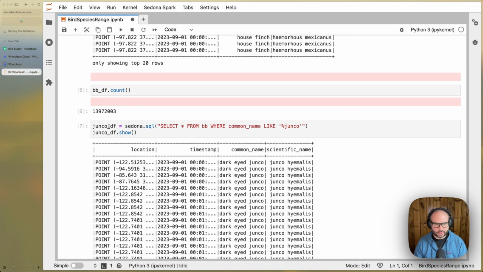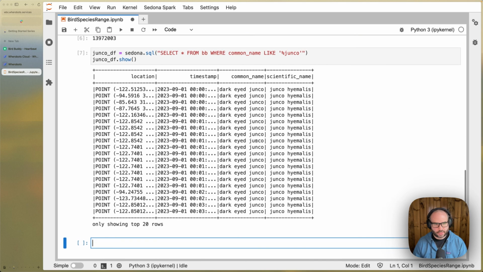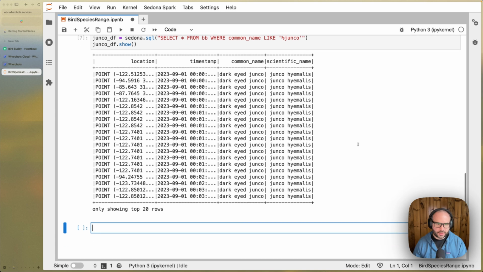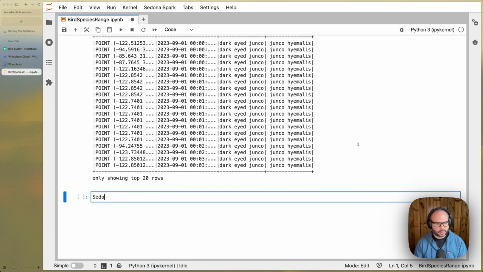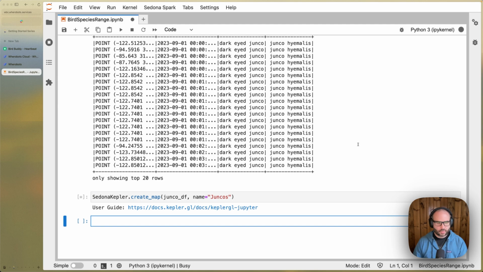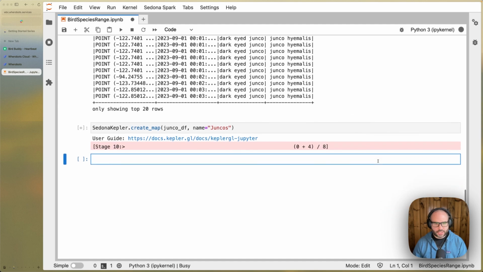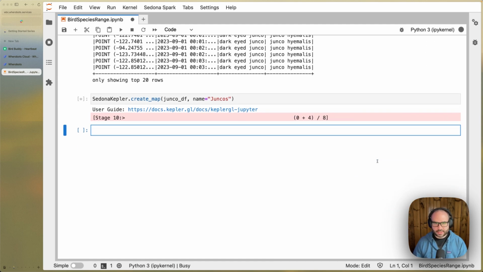And we can show the first few results. So now we have just some junco observations. Let's visualize those using Sedona Kepler. Sedona Kepler is an integration with Sedona and Kepler GL, which is a visualization tool for creating interactive visualizations in our notebook environment.